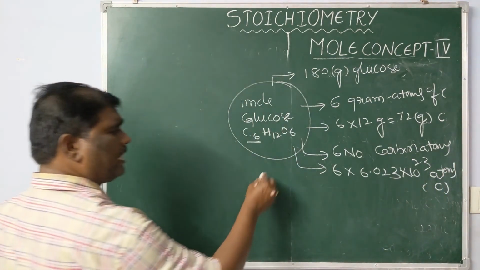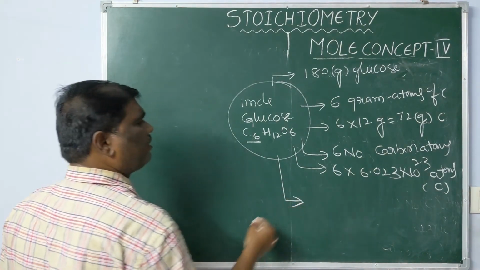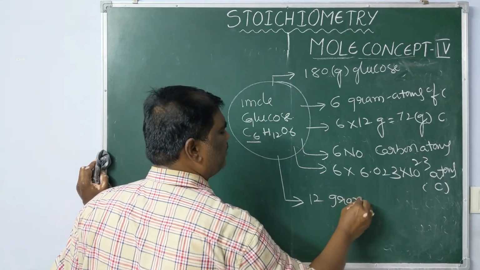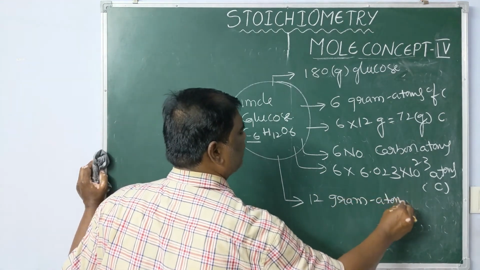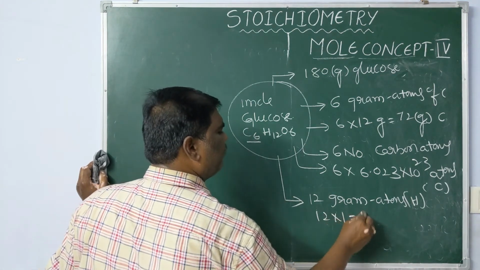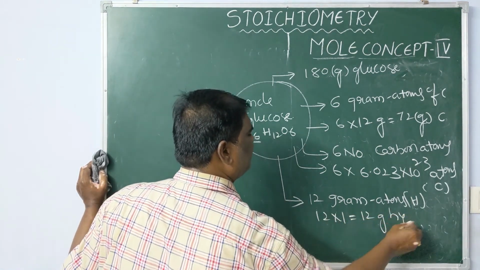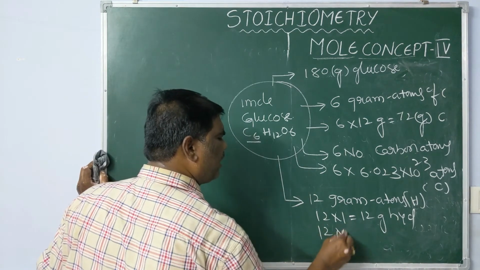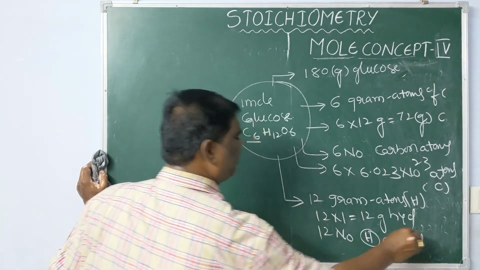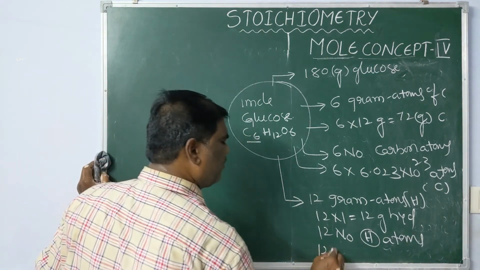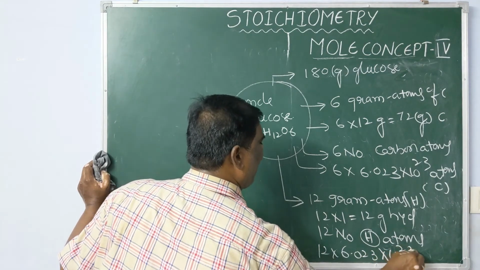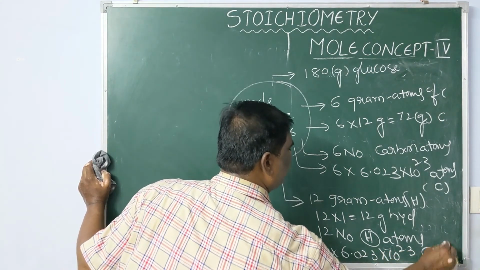What about hydrogen? How many hydrogen atoms are there? 12 gram atoms of hydrogen, or 12 into 1, which means 12 grams of hydrogen, or 12 into Avogadro number of hydrogen atoms, or 12 into 6.023 into 10 power 23 atoms of hydrogen.